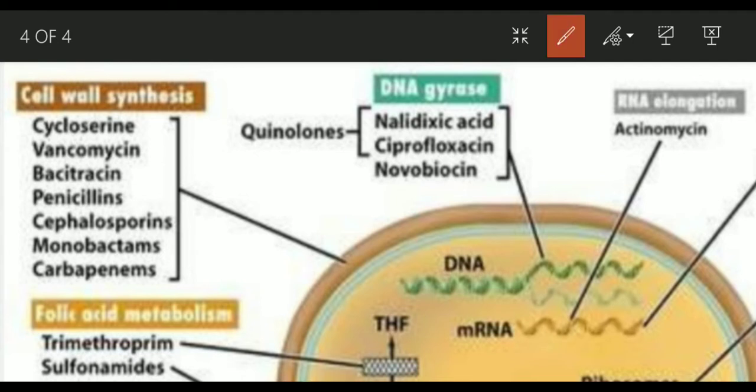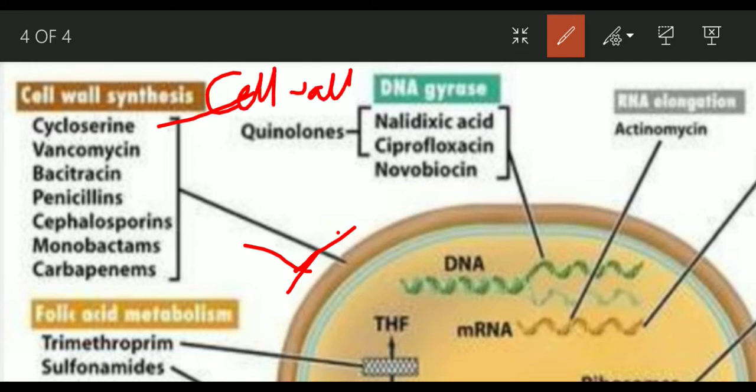So this is a cell wall. This is the cell wall of a bacteria, and if the antimicrobial agents inhibit the cell wall synthesis, it is very detrimental to the bacteria and they die. And also, as this cell wall is a specific and unique characteristic of prokaryotic bacteria, it is not present in eukaryotes, right?